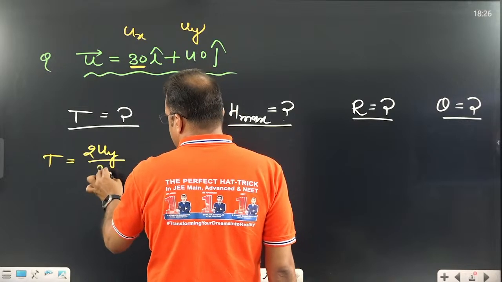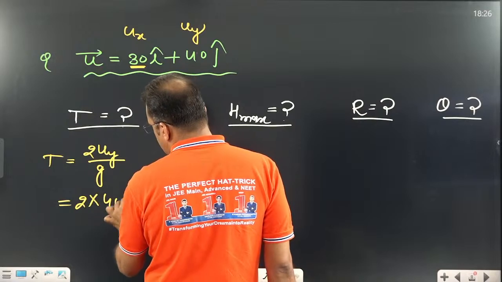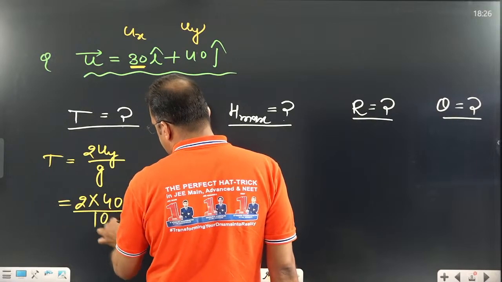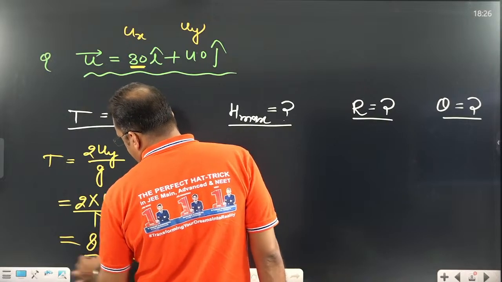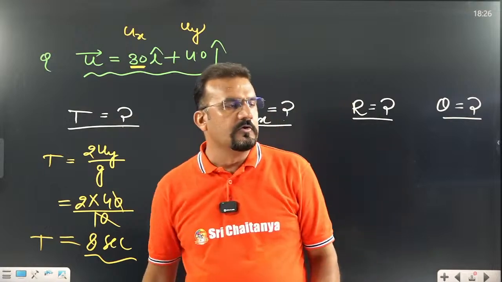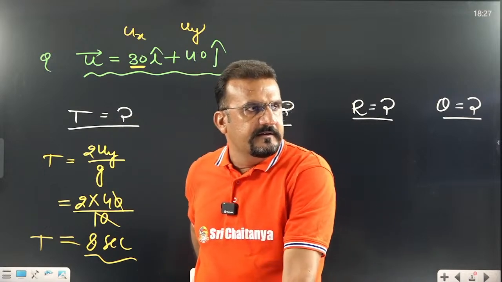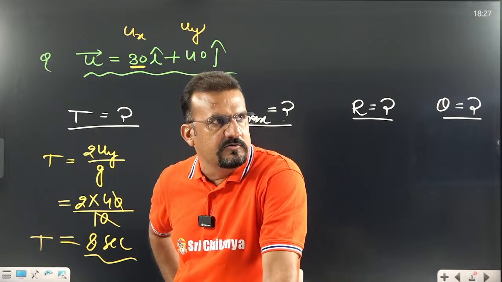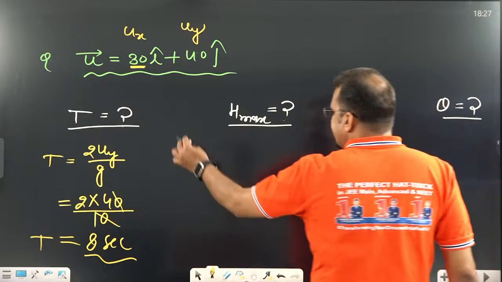2uy divided by g. What is uy? Uy is 40. Take g equal to 10. What is that? 8 seconds. That means the time of flight is going to be 8 seconds. Yes or no? I have seen that most of the students get 10 seconds, and only 1 or 2 are getting 8 seconds. Okay. Now come to the H maximum.